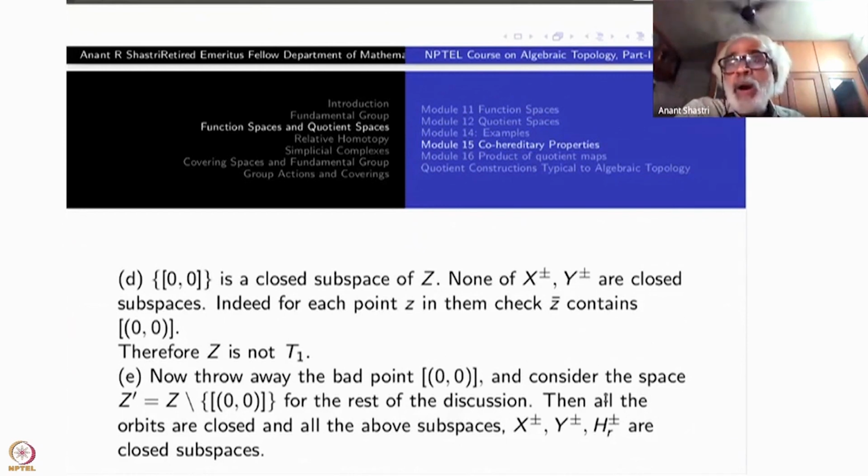Now all these plus-minus x-axis, y-axis parts are closed subspaces. All the hyperbola laps are closed subspaces. Therefore each orbit is also a closed subspace now.